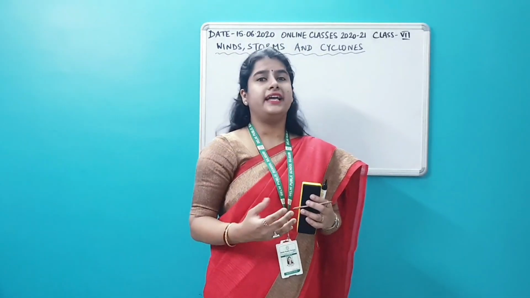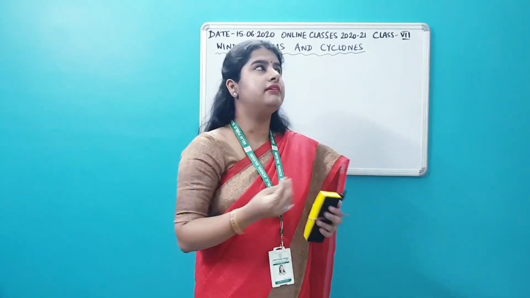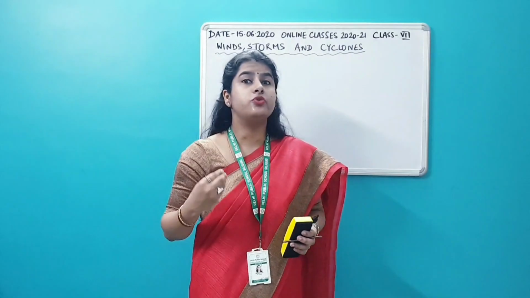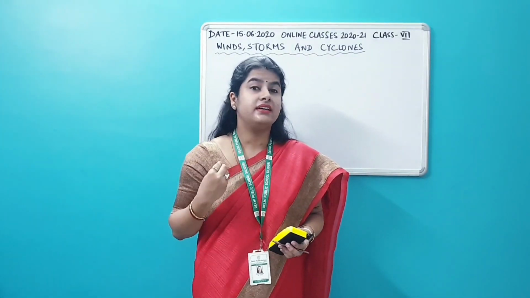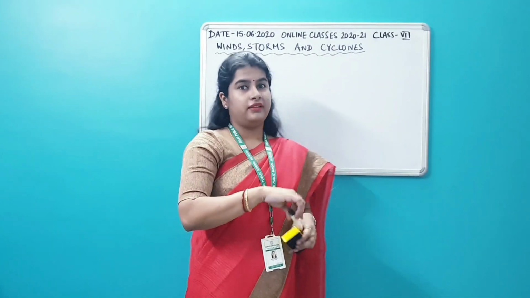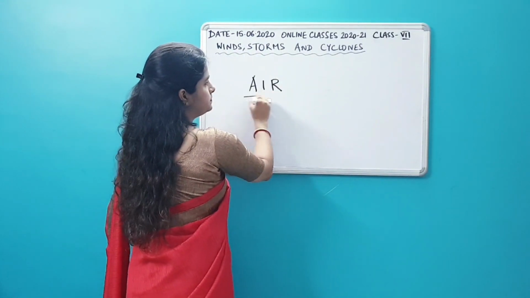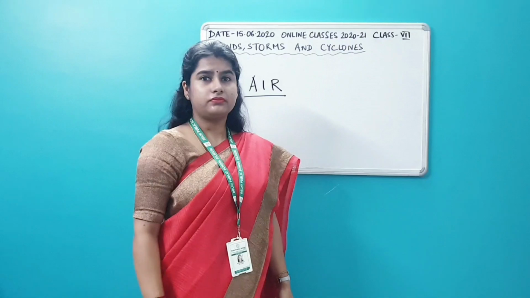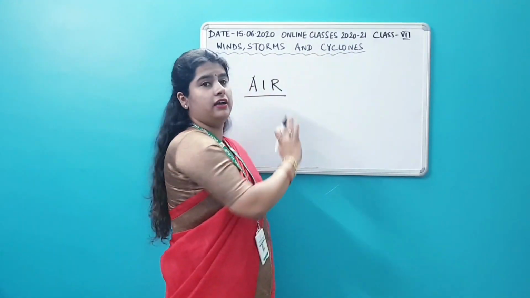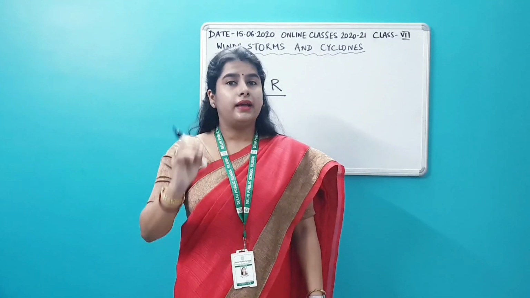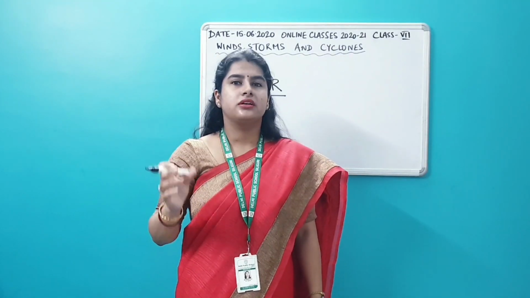What do we understand when we just see the name of the chapter, Wind, Storms and Cyclones? What comes to our mind when we see the name of the chapter? This thing comes to our mind. Yes or no? Air. All these phenomena, wind, storms, cyclones, all are due to what? Air.